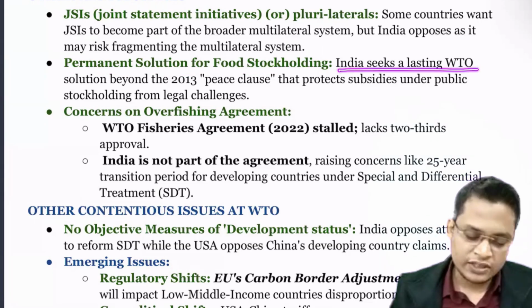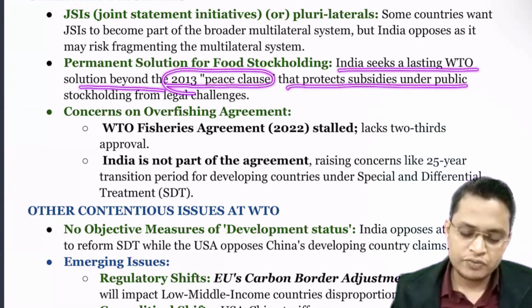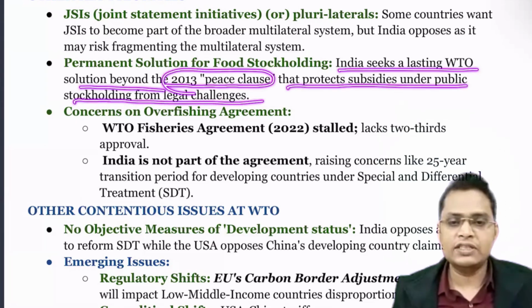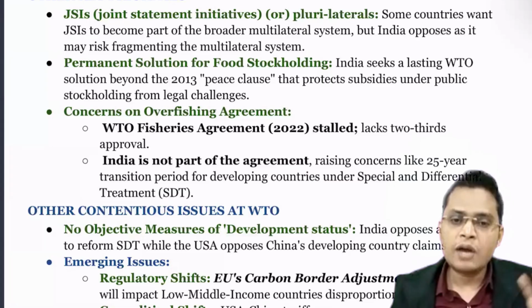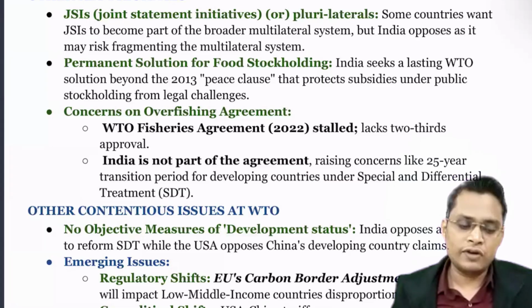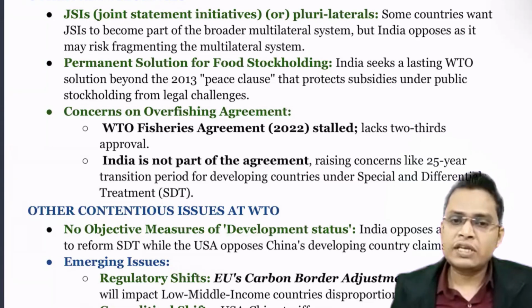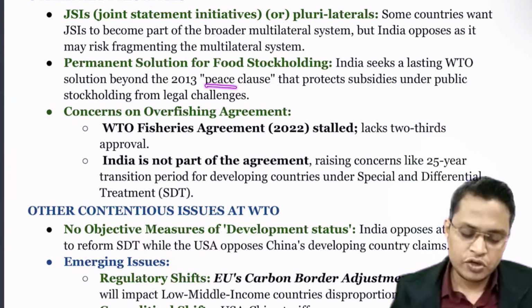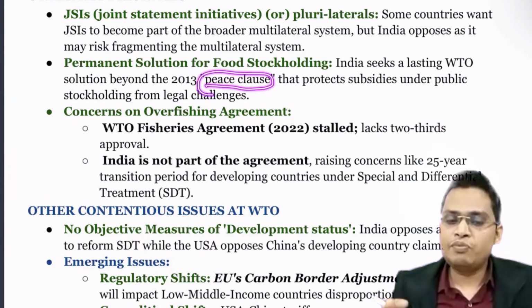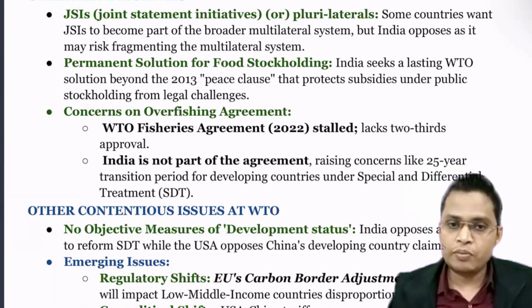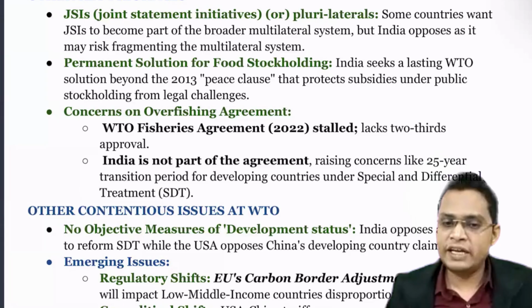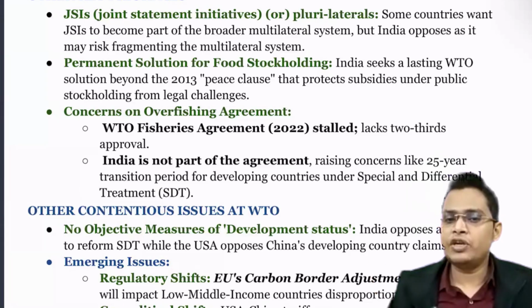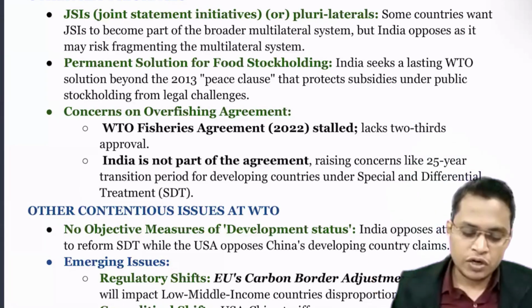So India seeks a lasting WTO solution beyond the 2013 peace clause that protects subsidies under public stockholding from legal challenges. Actually, India raised this issue at the Bali Ministerial Conference at that time, and a peace clause was given. Peace clause means that until we find a permanent solution to food stockholding, no one will be able to complain against India in case it breaches the 10% limit. That is what is called the peace clause.